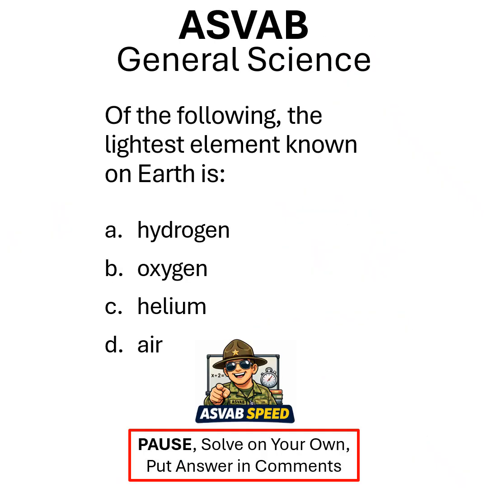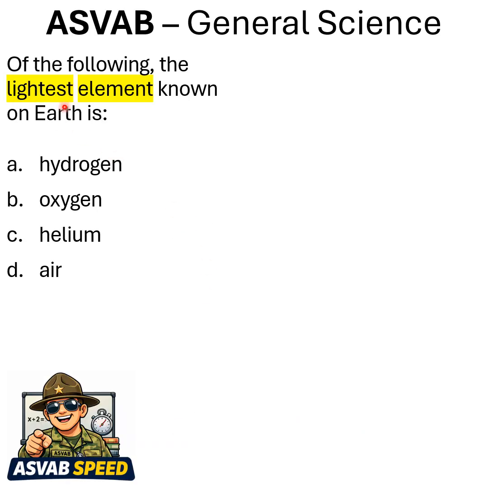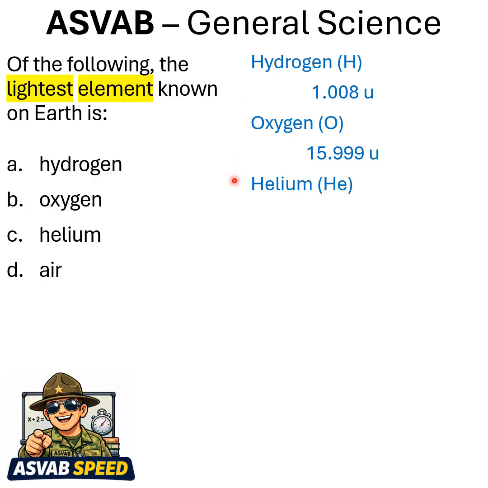General science. Of the following, the lightest element known on Earth is what? Remember to pause, solve on your own, put answer in comments. Let's begin. Now, key phrase, lightest element. And if you don't have your periodic table handy, let's go line by line. Hydrogen, H, 1 atomic mass. Oxygen, O, 16 atomic mass. Helium, He, 4 atomic mass.